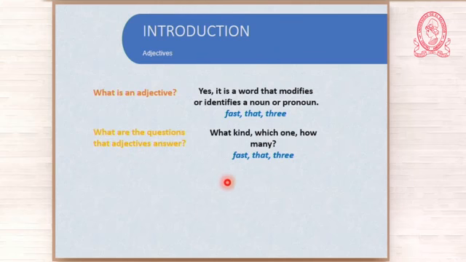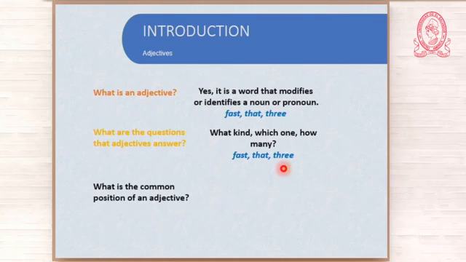What kind of car is that? That is a fast car, okay? Who is your sister? That is my sister, okay? That woman is my sister. In this case, that is an adjective telling you which one. I have three brothers. How many? Three. What is three? Three is an adjective answering the question, how many? Okay?